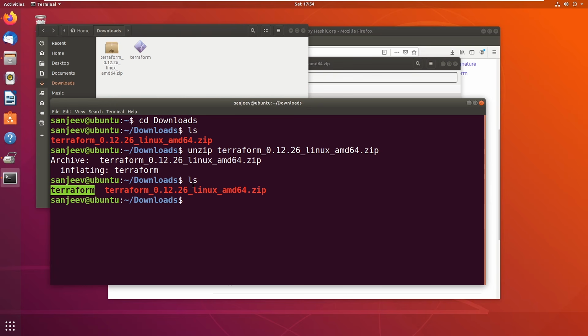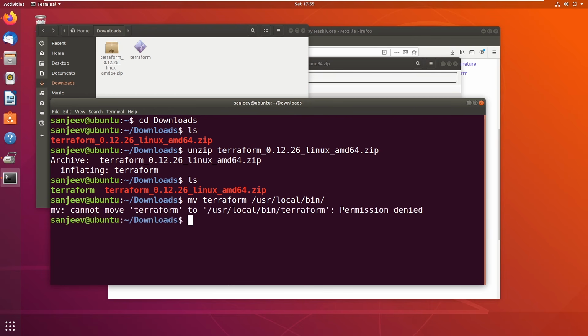Now we're almost done. However, there's one thing that we have to do, which is we want to move this to a location that'll allow us to run the Terraform command regardless of what directory we're in. Because right now we can only run it when we're in this exact directory, and it's kind of a pain to always have to move to our directory to be able to run Terraform commands. So what I want you guys to do is type in the command mv. This is going to move a file to a specific location, and we want to move the Terraform file to /usr/local/bin.